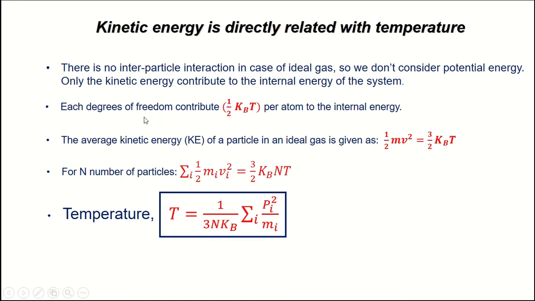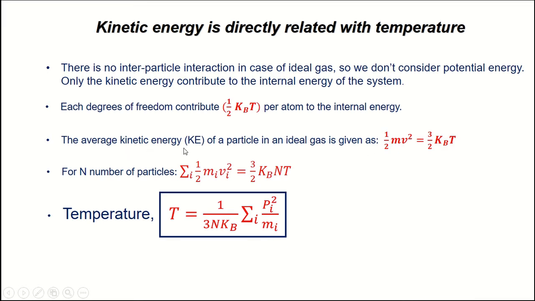If I talk about a monatomic gas, a single atom, there are 3 degrees of freedom in the X, Y and Z directions. So it can take 3 different independent motions in the X, Y and Z directions. So its degree of freedom is 3 for a monatomic gas. And if 1 degree of freedom contributes 1/2 kBT, then for 3 degrees of freedom it will be 3/2 kBT.